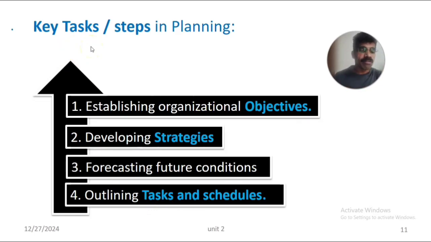So these are the four key tasks or steps in planning: establishing the organizational objectives related to the goals, developing strategies, short term and long term, according to the objectives and goals, forecasting the future situation or condition of the organization and planning according to that, and last, outlining various activities or tasks and schedules for when they have to be implemented.